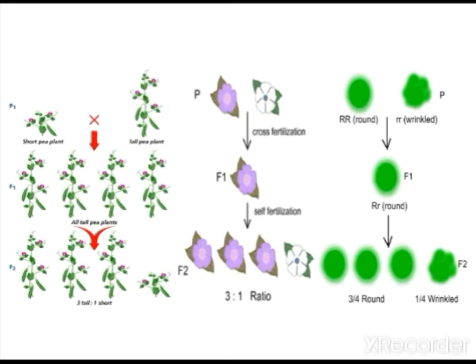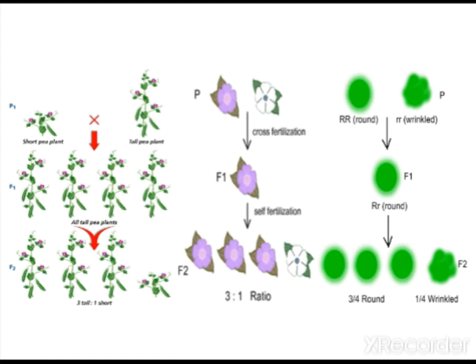Here we considered only the tall and dwarf varieties, but other varieties are also given. When the purple flower and the white flower were crossed, they produced purple flower in the F1 generation because it is the dominant trait. In the second filial generation, when it was self fertilized, it produced a 3:1 ratio, phenotypically 3:1. In the same way, when round and wrinkled seeds of pea were crossed, all F1 were round, so round is the dominant character. On self fertilization, a 3:1 ratio. This is the typical monohybrid ratio, children.